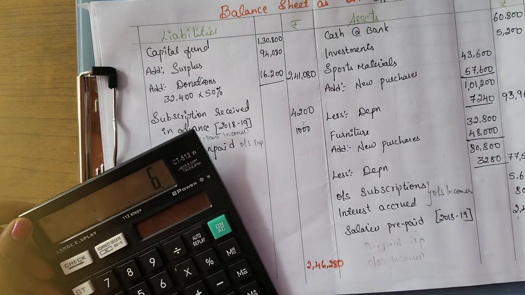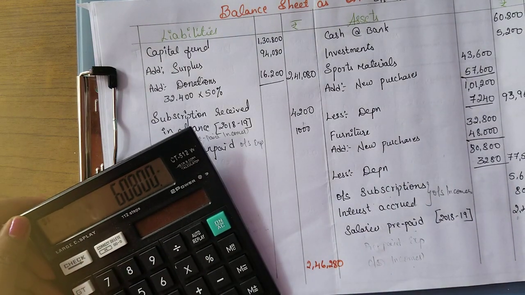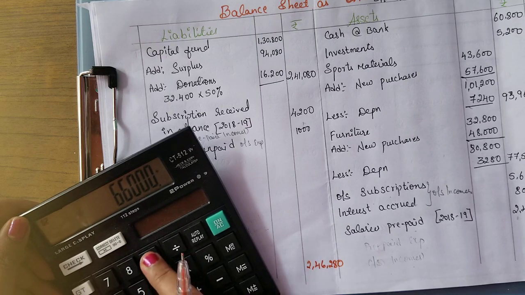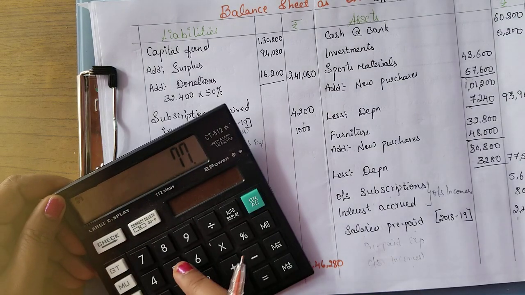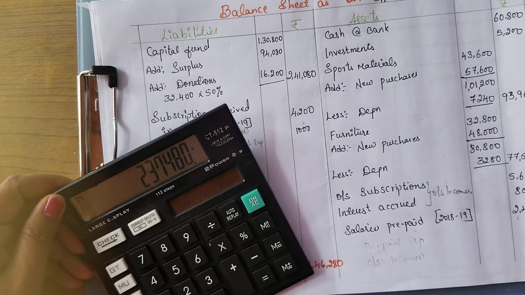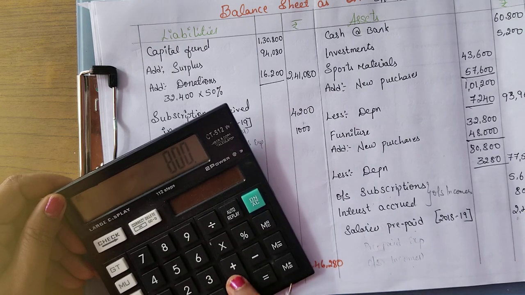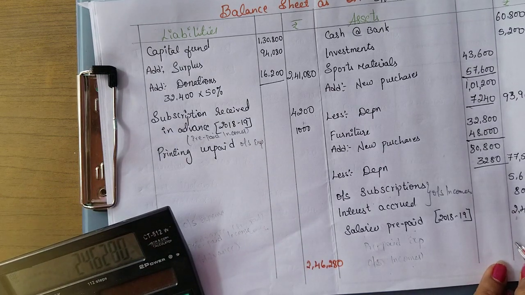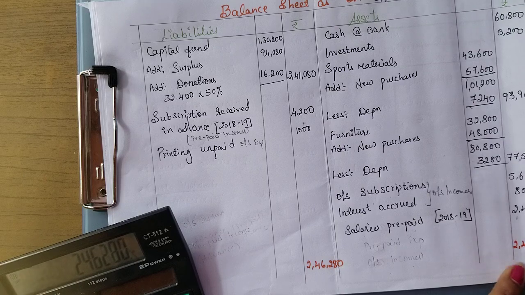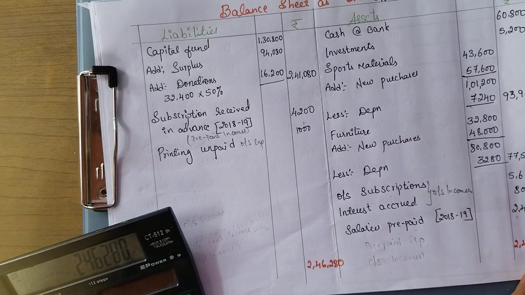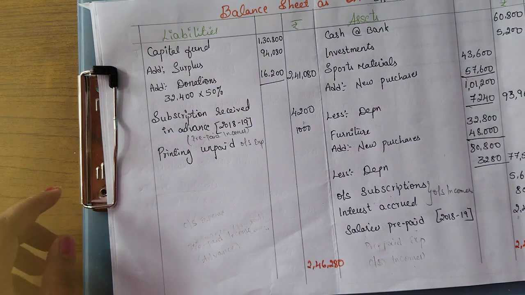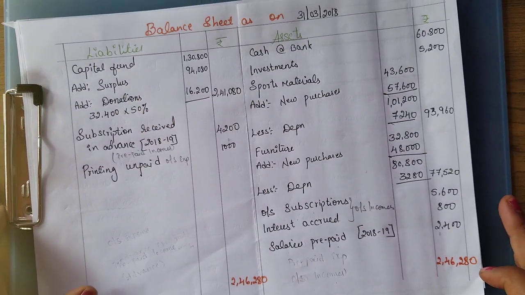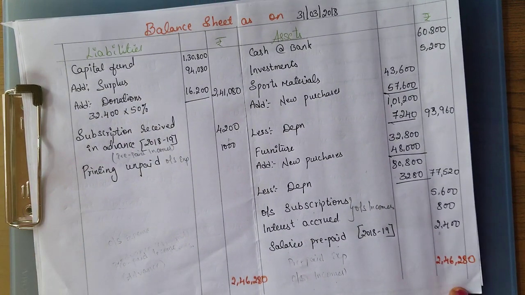Let me check this side. 60,800 plus 5,200 plus 93,960 plus 77,520 plus 5,600 plus 800 plus 2,400. So you are also getting the same thing, 2,46,280. By this we have completed this particular problem. Okay, both the sides are tallied.